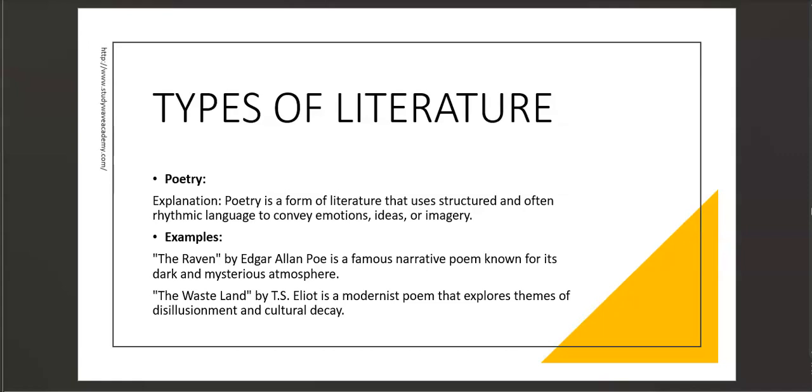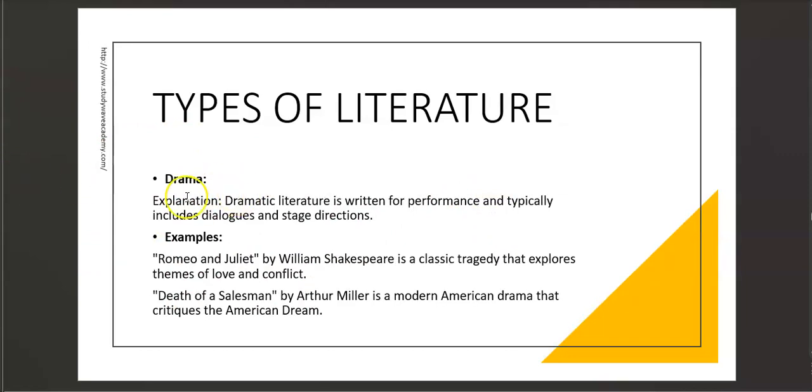Okay, let's continue and look at another type. But before we look at that, remember there's a difference between poetry and prose, and we'll be able to look at that even in a further discussion. So right now we'll talk about drama. So what is drama? When you hear drama, what comes into your mind? So basically, drama is just a form of literature that is written for performance and typically includes dialogue and stage directions. So one feature about drama is that there must be characters.